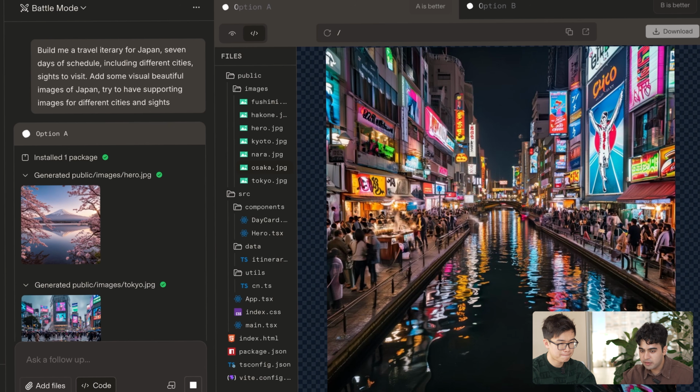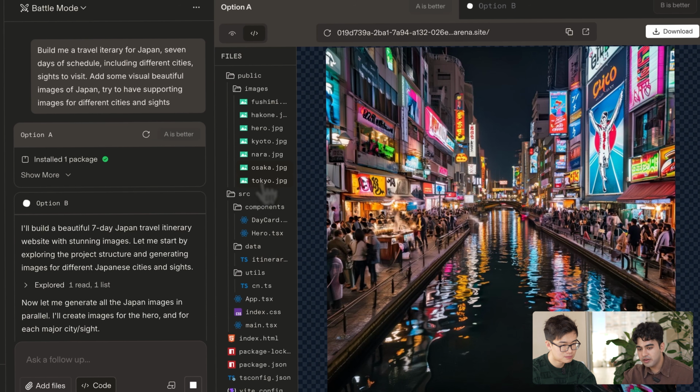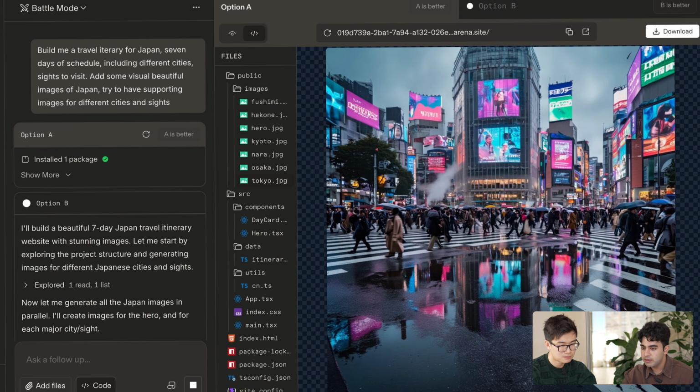Can you explain a little bit more about what a tool is and how it works? Yeah, definitely. Basically the model can call the tools in a loop. It has access to maybe 10 plus tools, and the model is going to use a tool to accomplish a certain task. In this case, because our prompt wants different images of Japan, it knew to get the generate image tool, and it can pass in different parameters, like the prompt and the type of image, like a PNG or a JPEG, and it's going to fire off a call to an image model. Once the image model completes, we can get the image back and use it in the website. Awesome.